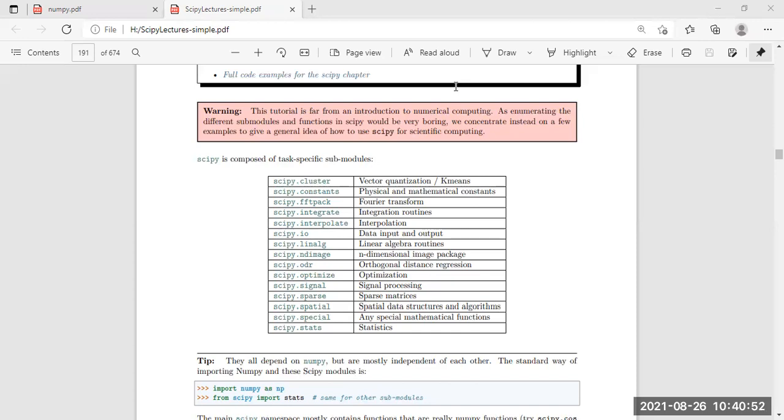So there are many sub packages under scipy, and each sub package has a specific purpose. As per our purpose, we need to import that particular sub package.